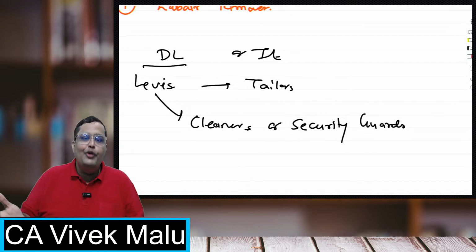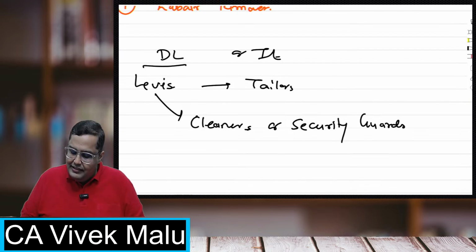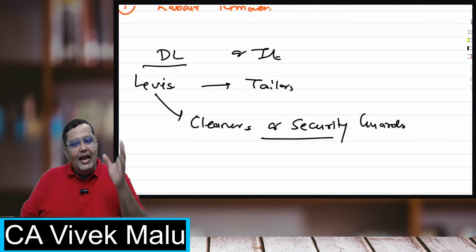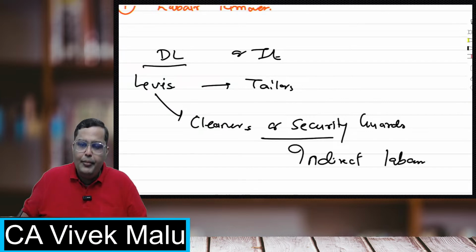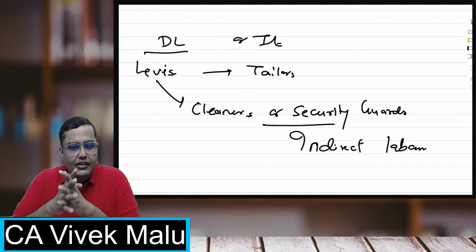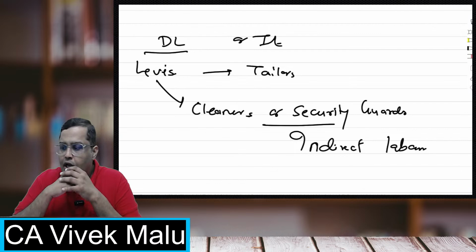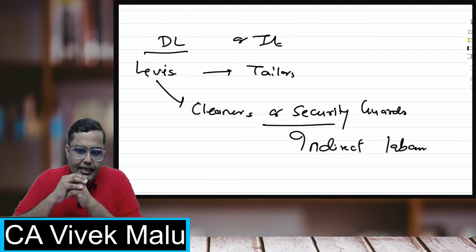Production is not going to increase, right? प्रोडक्शन उससे नहीं बढ़ता. So understand this thing, these are also laborers. मेहनत ये भी कर रहे हैं, these are also laborers, but they will be classified to be indirect laborers. They are indirect labor. So those whom you can trace, those who will increase the production, they are direct labors, and those who may not increase the production, they are called indirect labors.